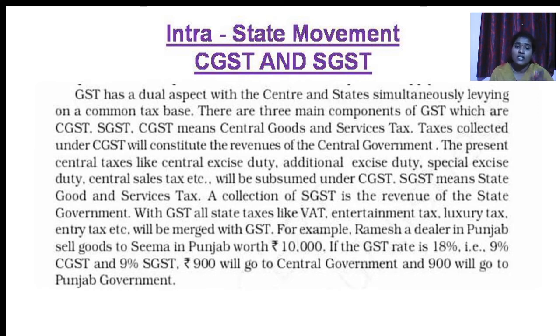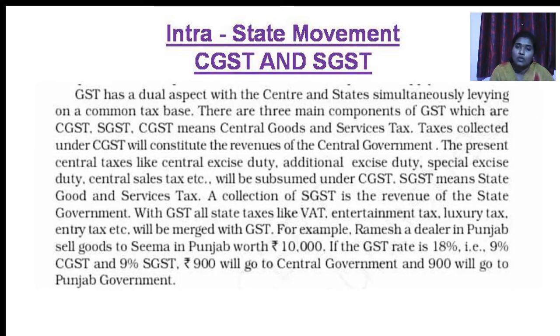So here 10,000 rupees worth of goods are to be sold. The GST rate is 18%. So this 18% is to be paid 50% to the state government and 50% to the central government. That we can say, from 18%, 9% as CGST and the remaining 9% as SGST. This is what we call intrastate movement.